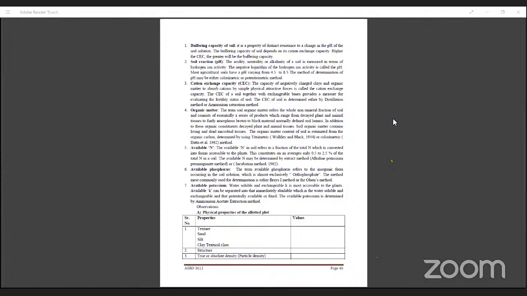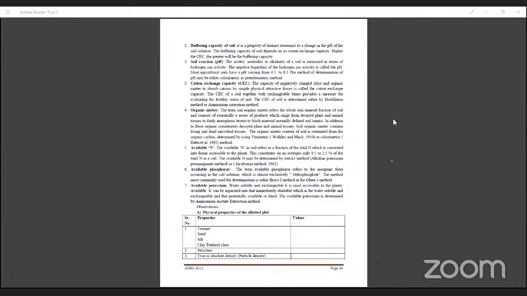Then soil reaction, that is soil pH. The acidity, neutrality, or alkalinity of soil is measured in terms of the hydrogen ion activity, that is pH. The negative logarithm of the hydrogen ion activity is known as pH; potential or power of hydrogen. Most agricultural soils have pH varying from 4.5 to a maximum of 8.5. After categorization of the pH, we call it alkali soil, neutral soil, or acidic soil. The method of determination of soil pH may be colorimetric or potentiometric. There is a pH meter in the soil lab, so you can measure the pH of the soil.